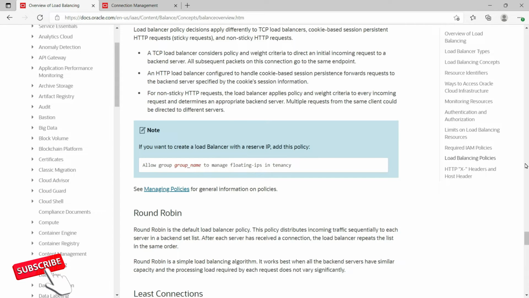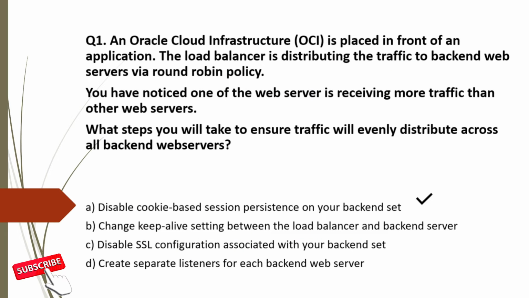Session persistence is a method to direct all requests originating from a single logical client to a single backend web server. You enable session persistence when you create a load balancer or when you create a backend set. You can also edit an existing backend set to enable, disable or change the session persistence configuration. So option A is correct.